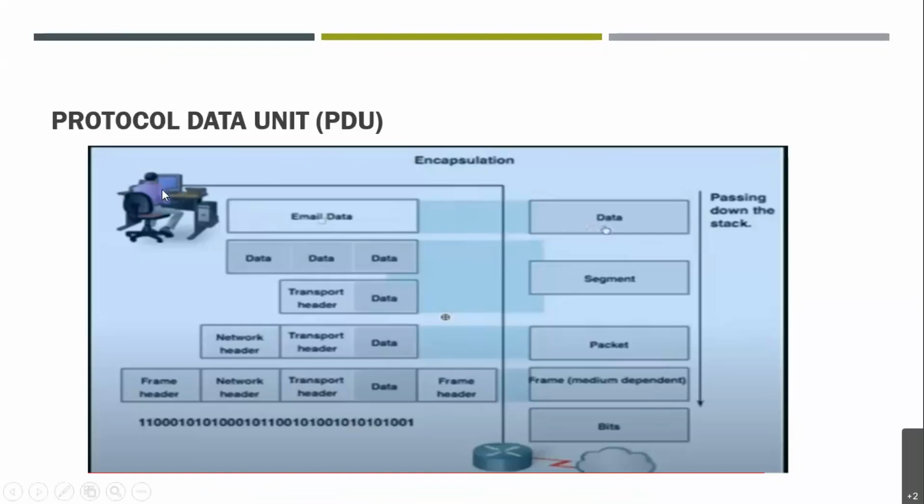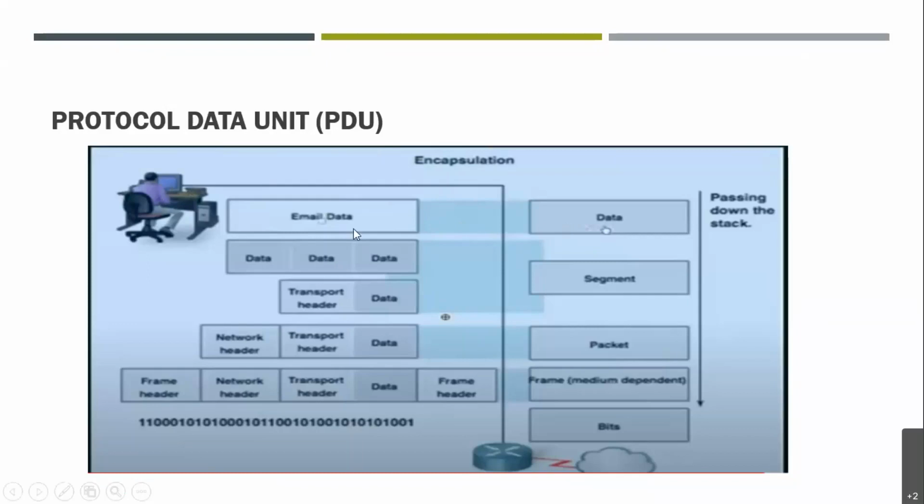Like you can see in the picture, the user is trying to send a message or an email or any kind of data, right? So how will it be sent and how will it be encapsulated over here? You can see it will follow this line and move to the server, right? First of all, the email data is there. It is considered as data only because it works on the application layer. Here we are talking about the application layer. It will be passed down one by one.